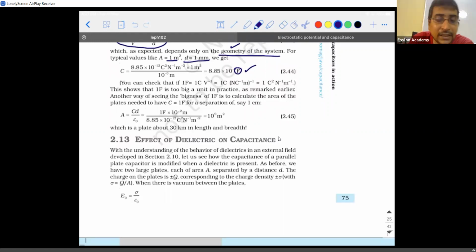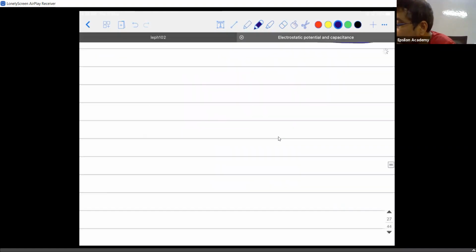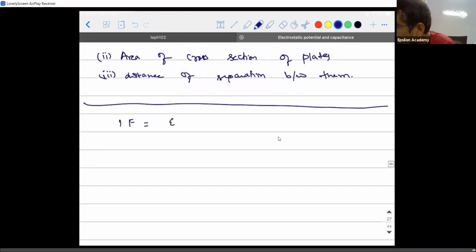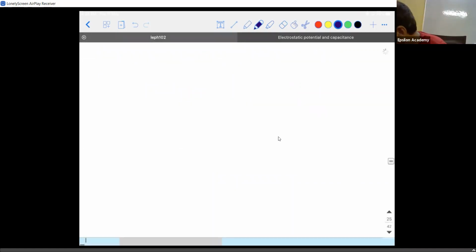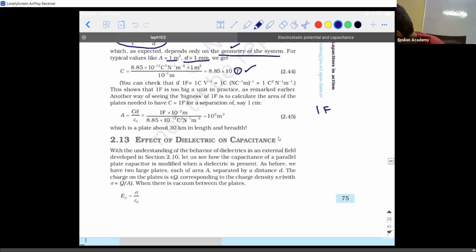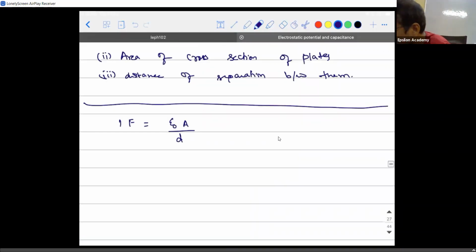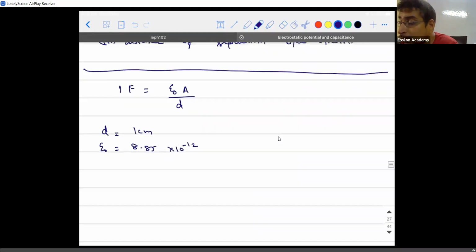So 1 farad is generally a very big unit in practice. The reason why it is so big is, suppose you want a capacitor of capacitance 1 farad, then epsilon naught into A divided by D. Let's say the distance of separation between them is maintained as 1 centimeter, for example. Generally the distance should be very small. If D is taken to be 1 centimeter, epsilon naught is how much? It is 8.85 into 10 power minus 12. Then what is going to be the area?